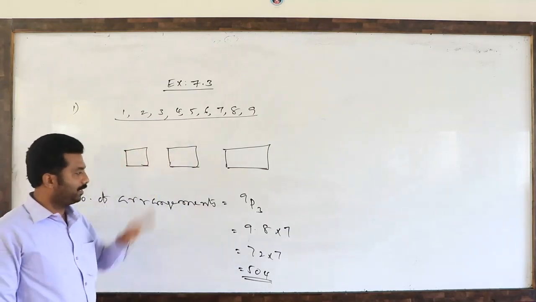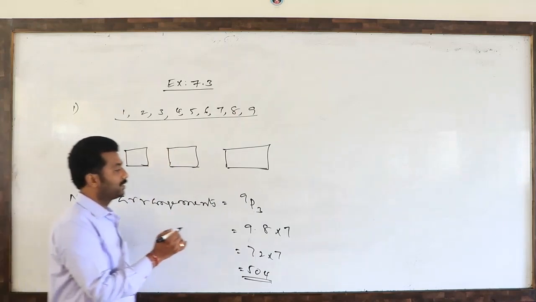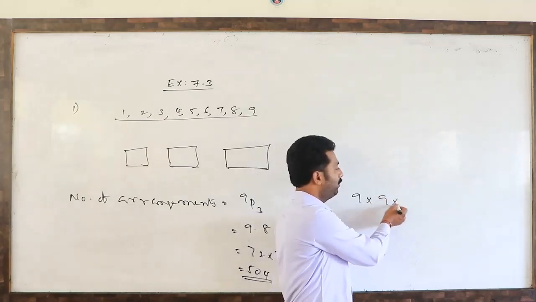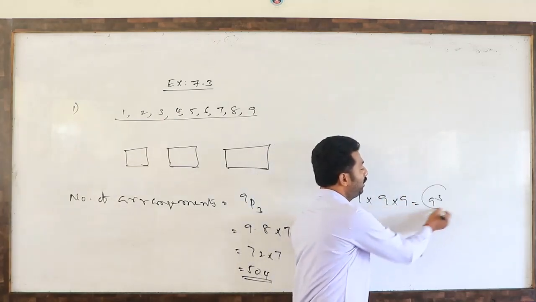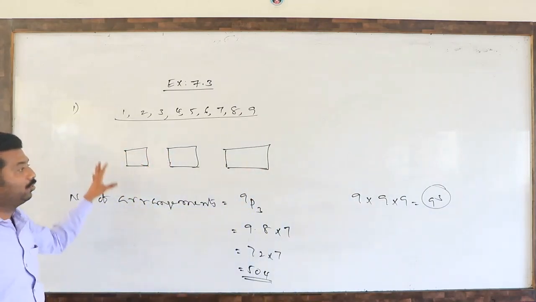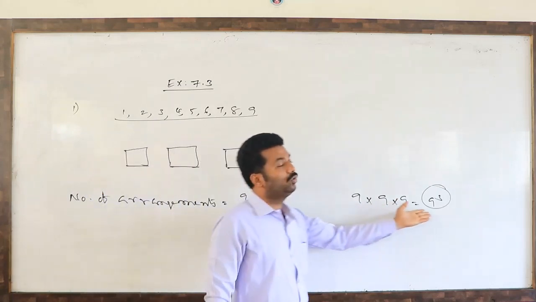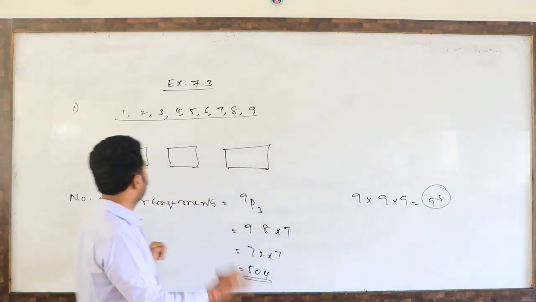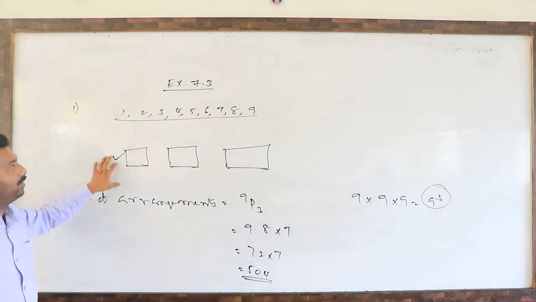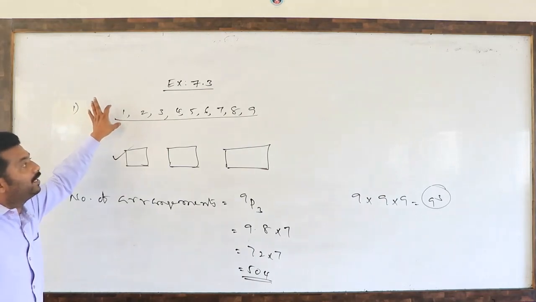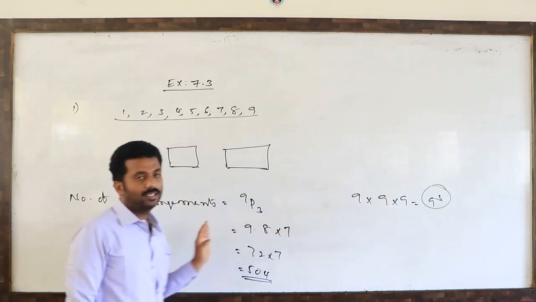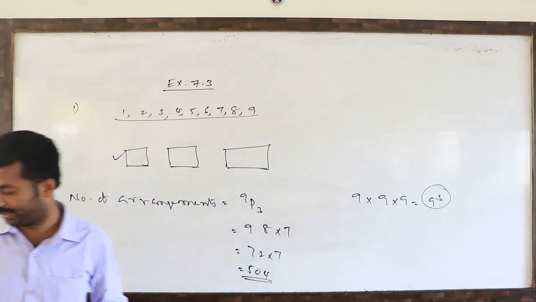So that is without repetition. Suppose with repetition, it means the first blank can be filled 9 ways, the second blank can be filled 9 ways, so 9 cube ways we can fill up. So if repetition of the digits is allowed, 9 cube numbers we can form. So like that we have to define the number of 3-digit numbers using these 9 digits, without repetition and with repetition. In this question they are asking only without repetition.